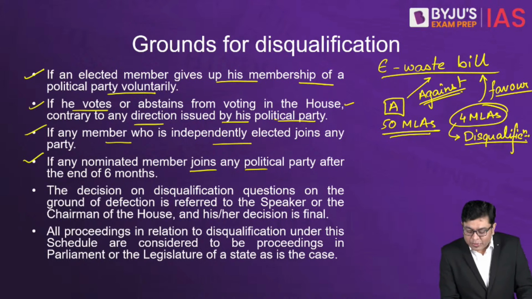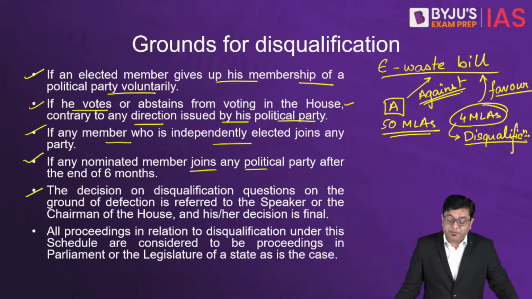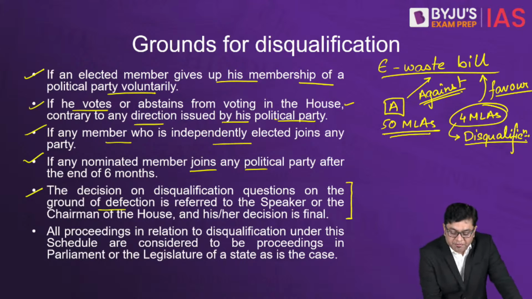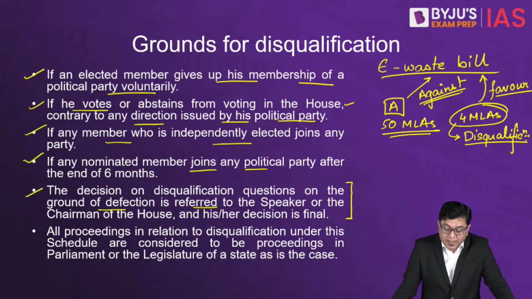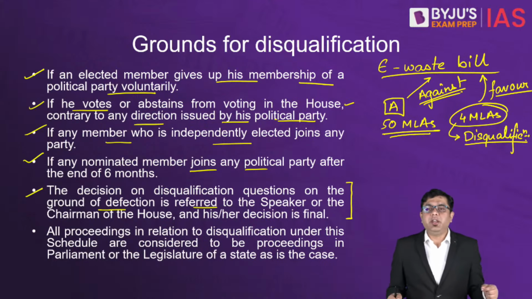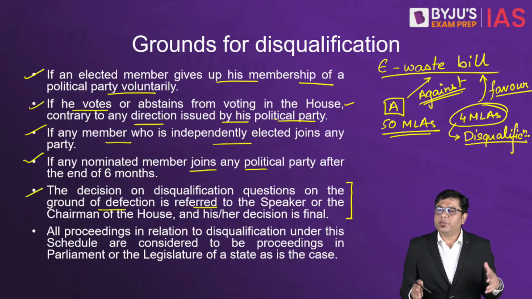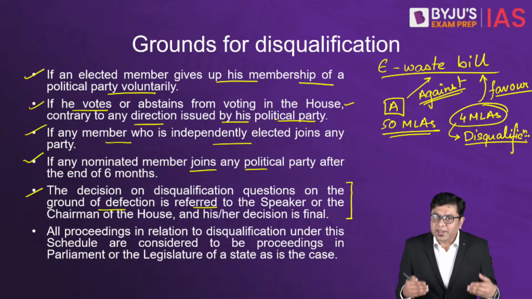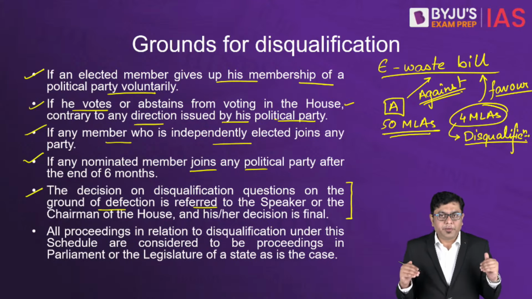Now, the decision on disqualification, questions on the ground of defection, is referred to the speaker or the chairperson of the house, and that decision is final. So all the questions with regard to disqualification are generally decided by the chairperson of the house or the speaker, and thereby their decisions are absolutely final.